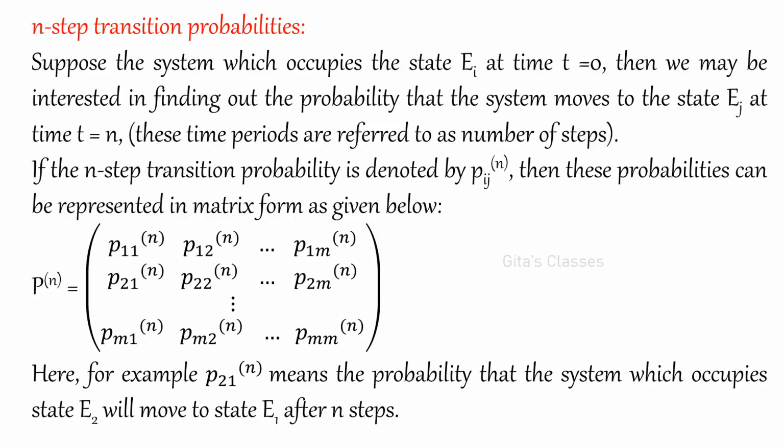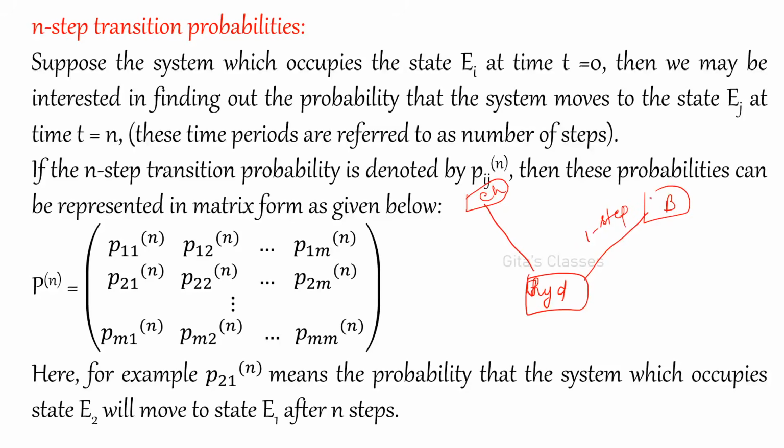So next, n step transition probabilities. Yesterday I gave you an example from Hyderabad. What is the probability that a person can move to Bangalore or Chennai? This is one step from Hyderabad to Bangalore. This is called one step probability. Similarly, Hyderabad to Chennai is also a one step probability.